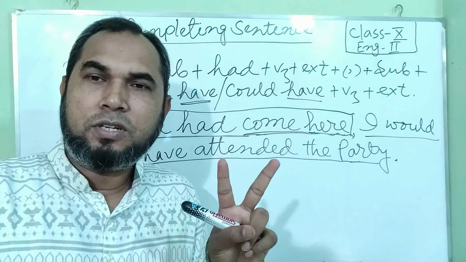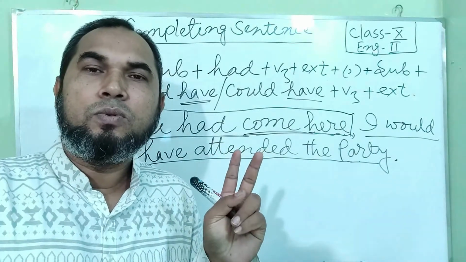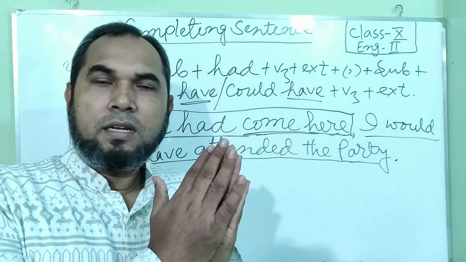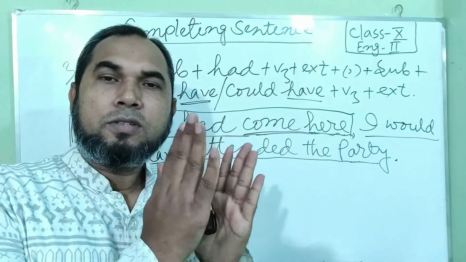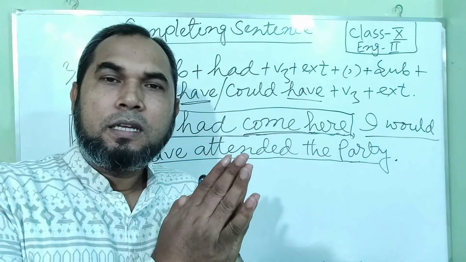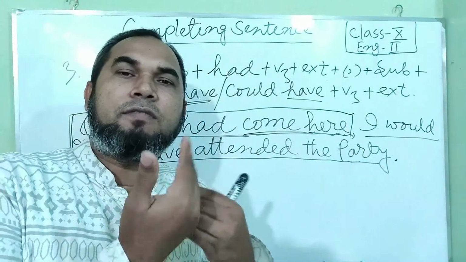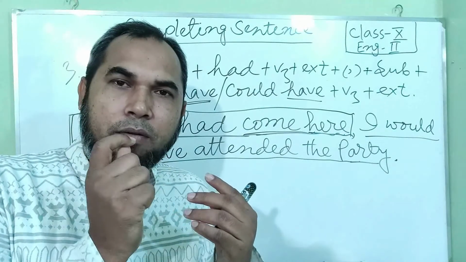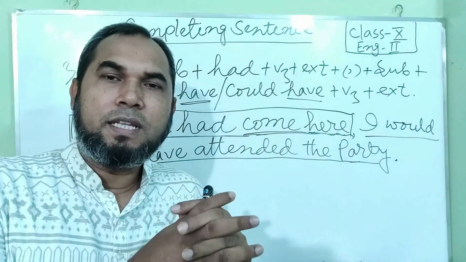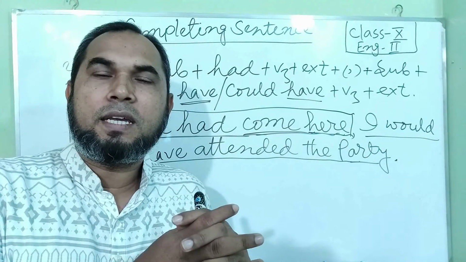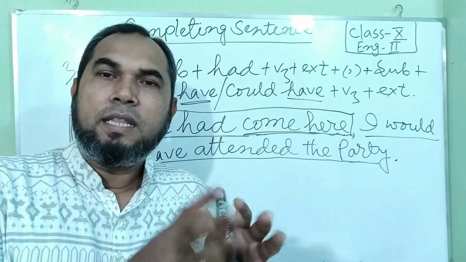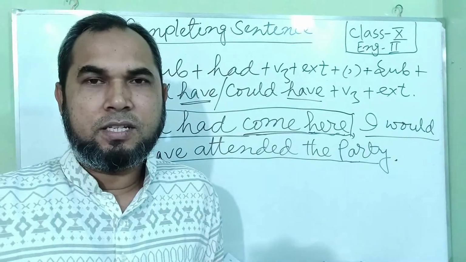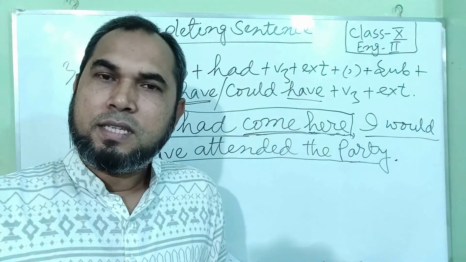Then second conditional, if plus past, that means after the subject you have to put the past form of the verb, then extension, then subject once again, would, could, should, then V1, that is the base form of the verb, then extension. This will be the second conditional.